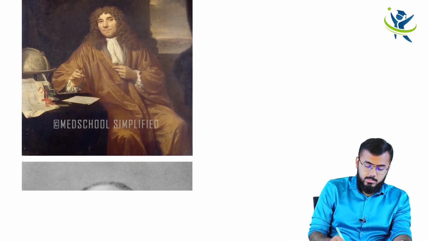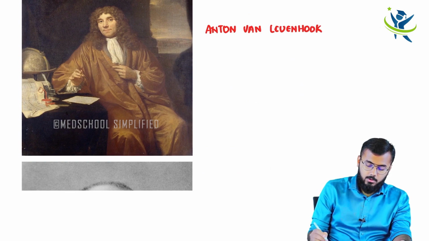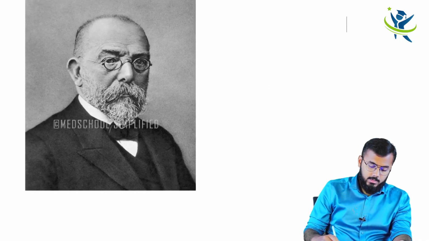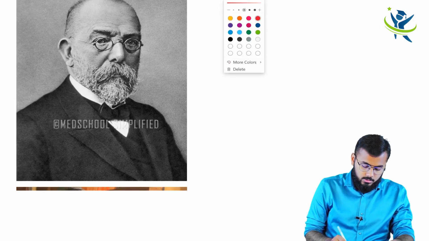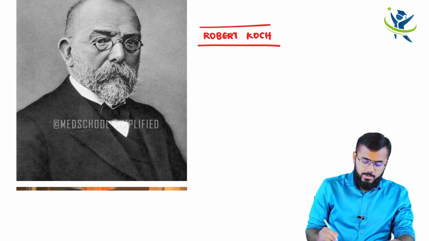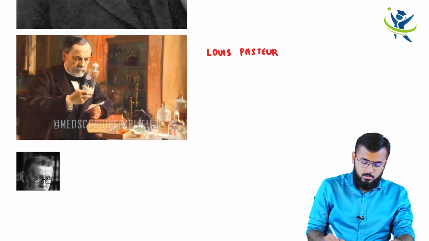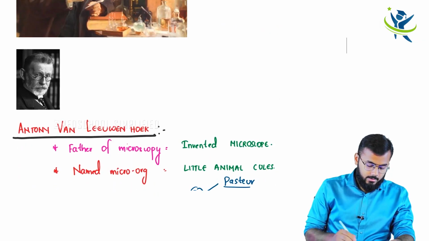So guys, he is Anton van Leeuwenhoek, and after that, who is this scientist? He is Robert Koch, who has given Koch postulates. And he is Louis Pasteur, and finally Paul Ehrlich.